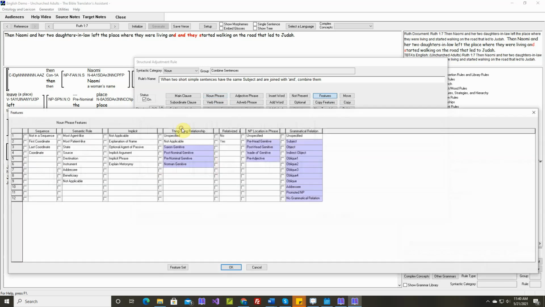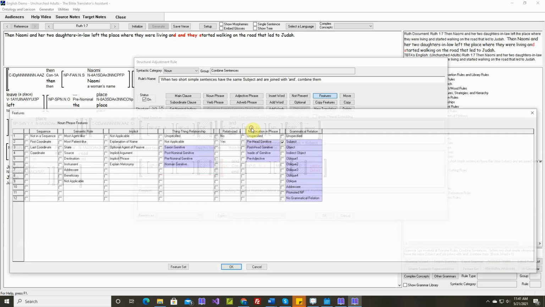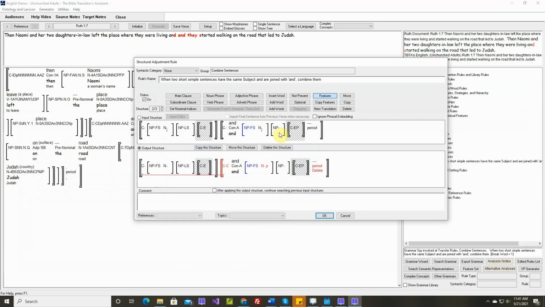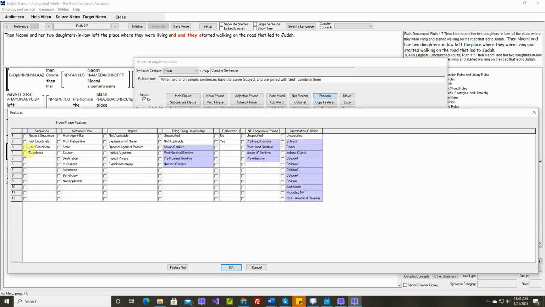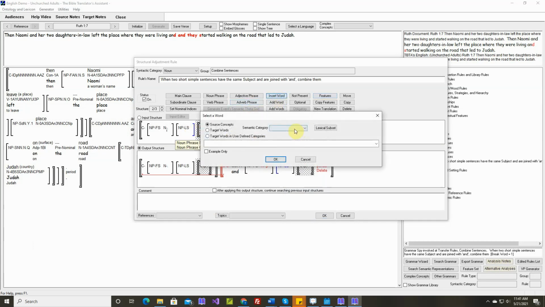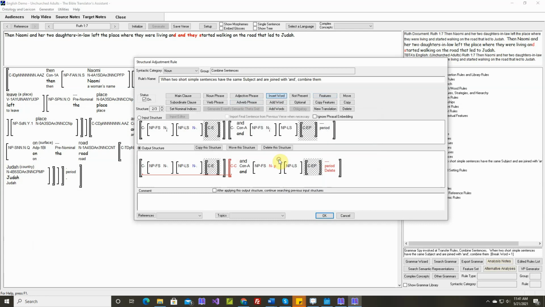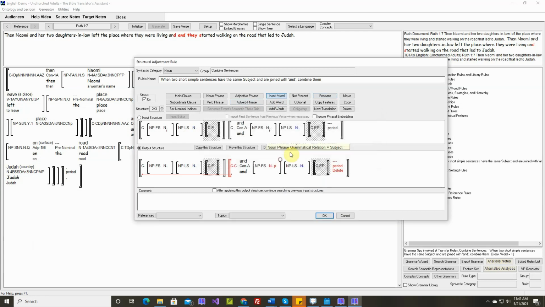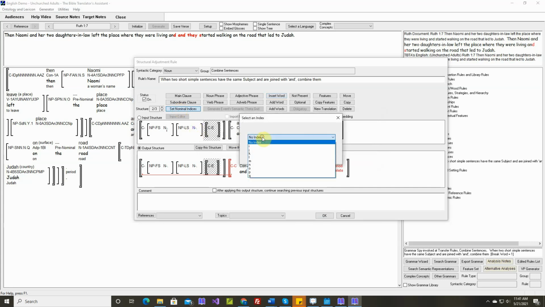This one will be the last coordinate and the subject. And this one will be the first coordinate and the subject. This one will be the last coordinate and the subject. And let's put a noun into this noun phrase, and another noun into this noun phrase. And let's set the indices of these to J.